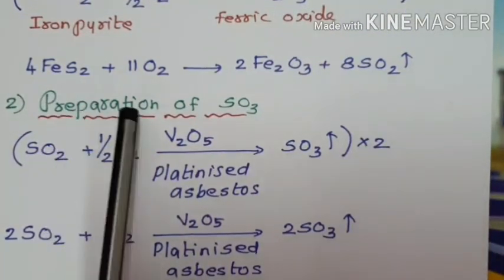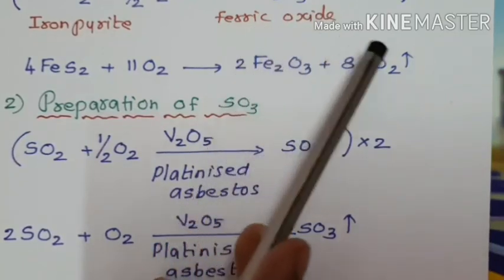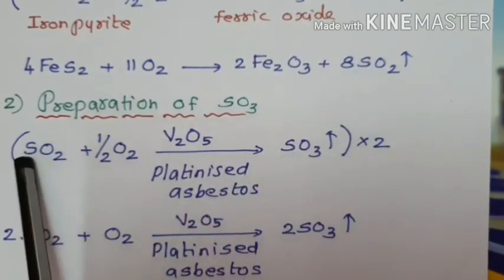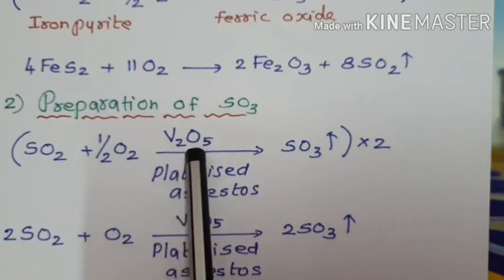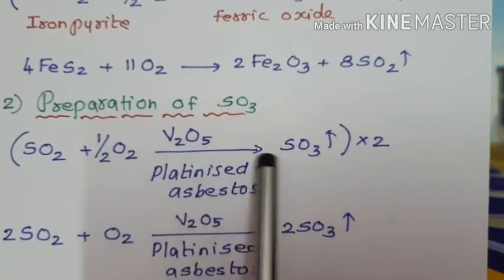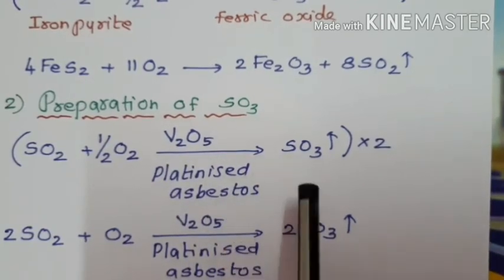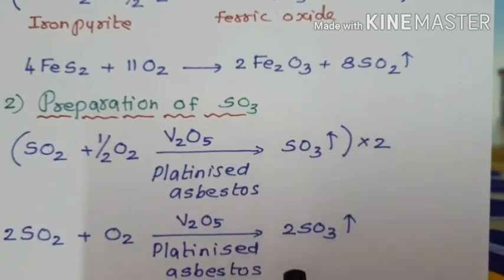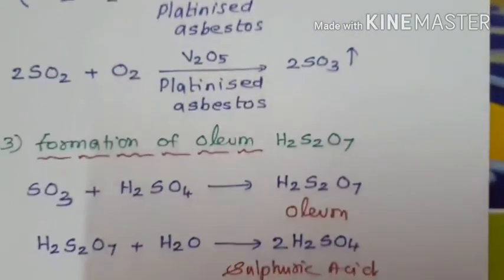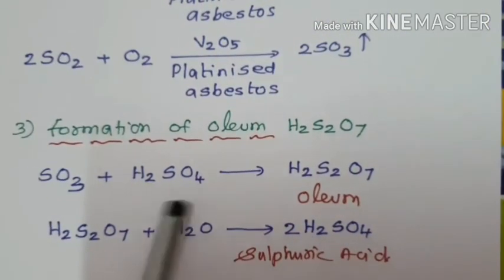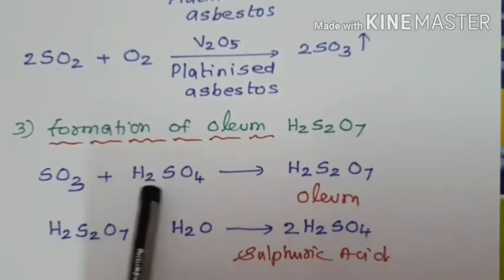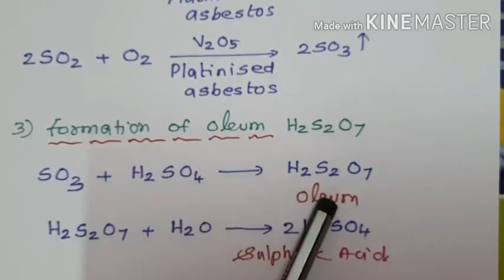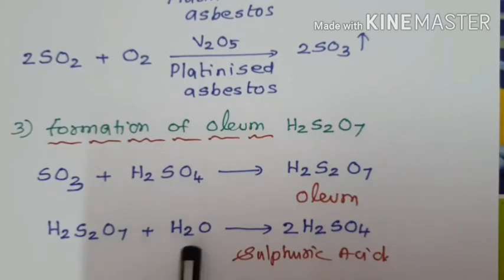The second step involves preparation of SO3. The sulfur dioxide prepared in the first step undergoes oxidation in the presence of the catalyst vanadium pentoxide or platinized asbestos and gives sulfur trioxide. Formation of oleum: sulfur trioxide, when dissolved in sulfuric acid, forms oleum. Oleum diluted with water gives sulfuric acid.